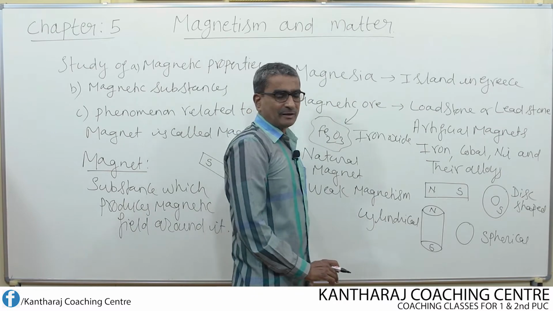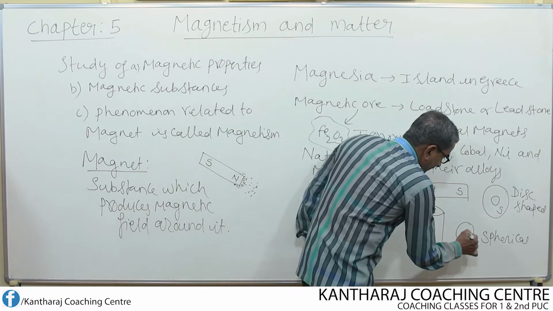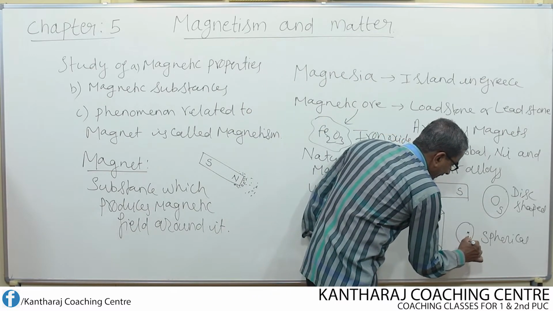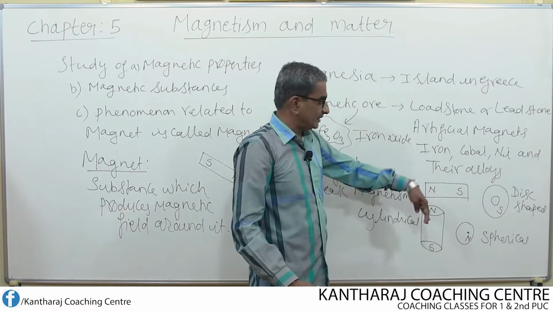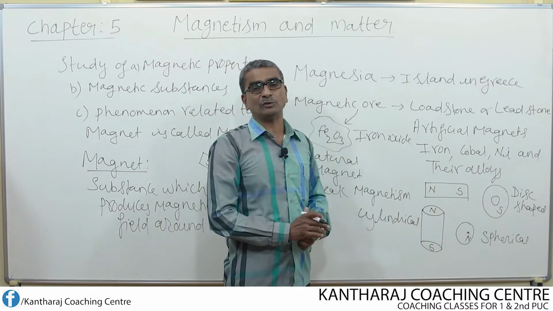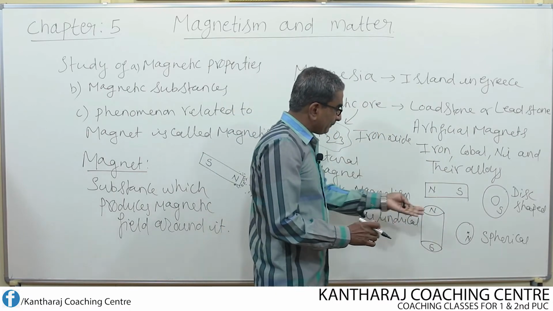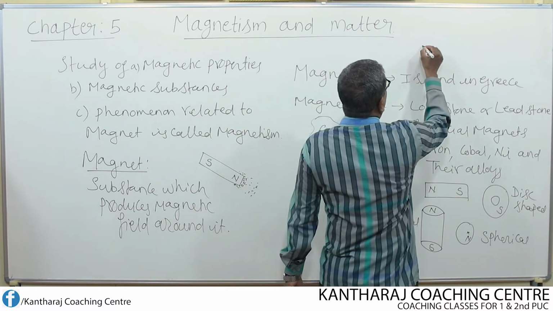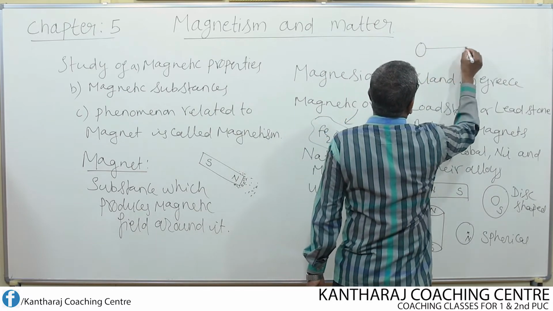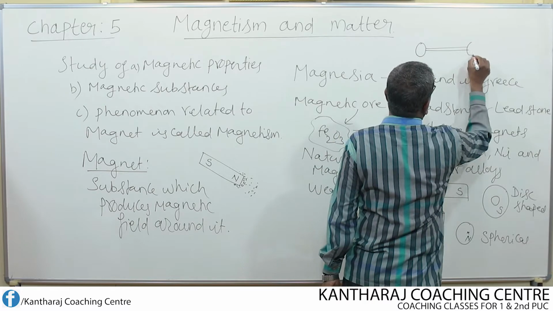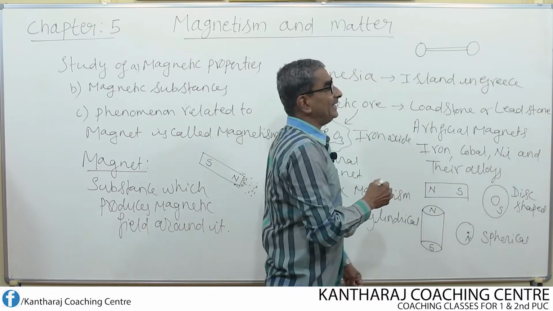In case of a spherical magnet, if one of the points behaves like a north pole, exactly opposite to this, on the other side, there will be a south pole. Similarly, we have the ball ended magnet. Nowadays these magnets are not in use. Ball ended magnet.